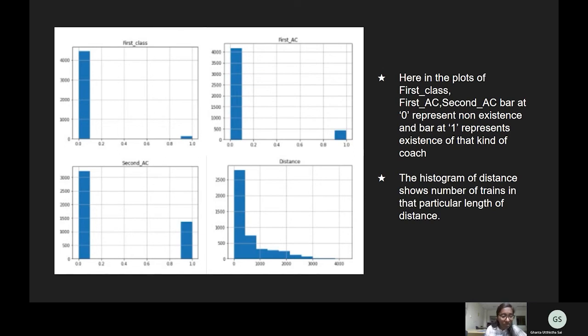Second class AC. There are more than 3,000 trains with no second class AC facility, and approximately 1,500 trains having second class AC facility. And the last one is for distance. It indicates the distance traveled by the train. Most of the trains travel less than 500 kilometers. More than 2,500 trains travel less than 500 kilometers, and very few trains travel nearly 3,000 kilometers. Handing over to Praveenya.